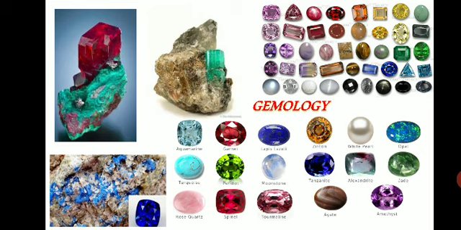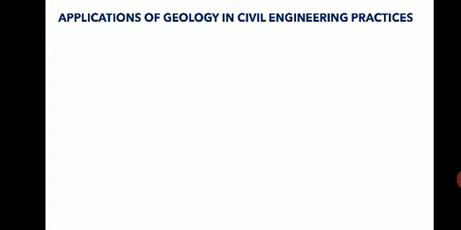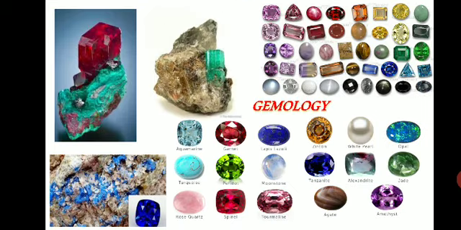Then we have a few more branches like geochemistry, geophysics, and environmental geology, wherein we apply the knowledge of geology in studying or understanding a particular subject. Geochemistry deals with the study of the chemical composition of the rocks and minerals and their distribution and abundance, and how they are important. That is studied under a branch called geochemistry.